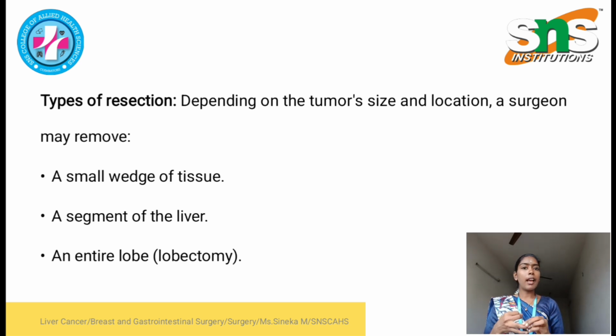If the patient has liver cancer in a particular segment, the surgeon will remove that segment. If the patient has cancer in an entire lobe, either right or left, the surgeon will perform a lobectomy. Ectomy means removal, lobe means liver lobe. In lobectomy, the surgeon will remove either the right lobe or the left lobe.